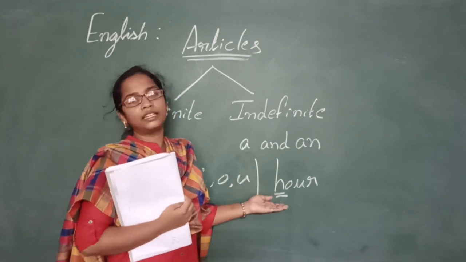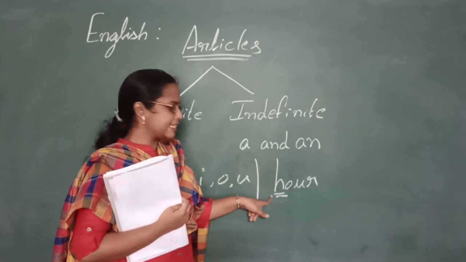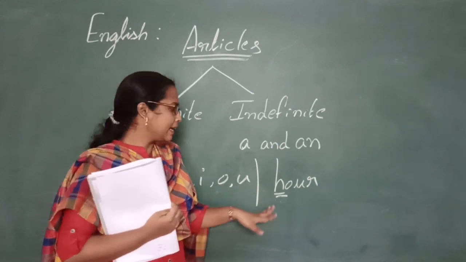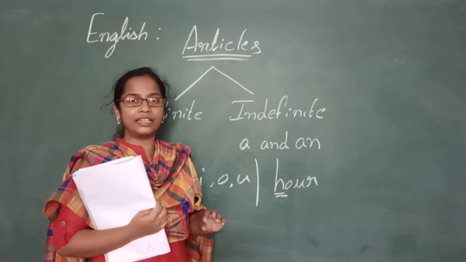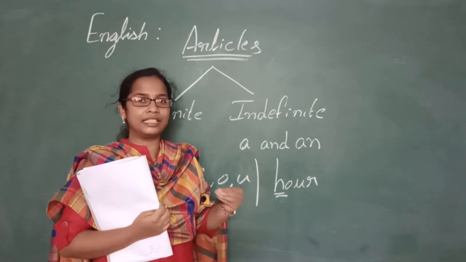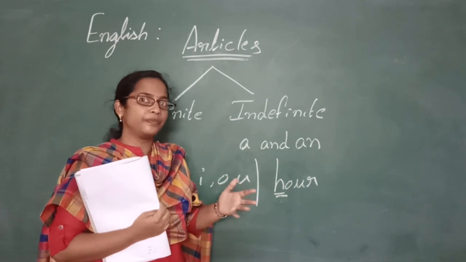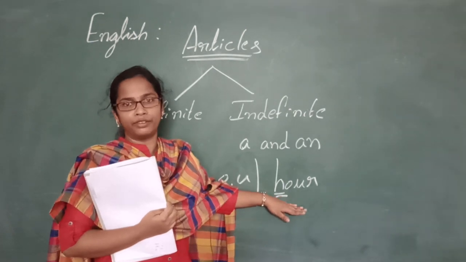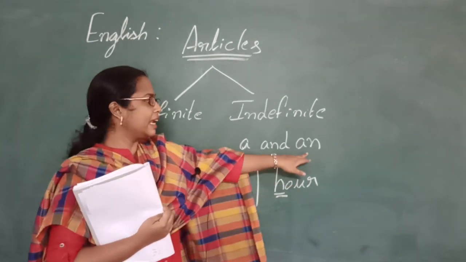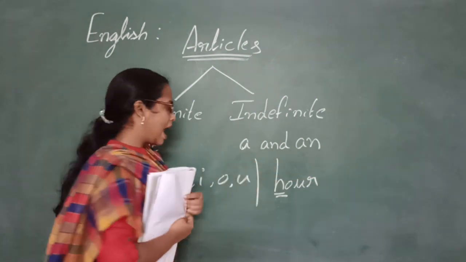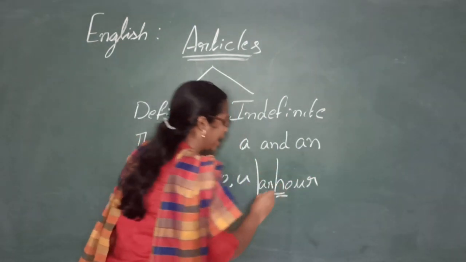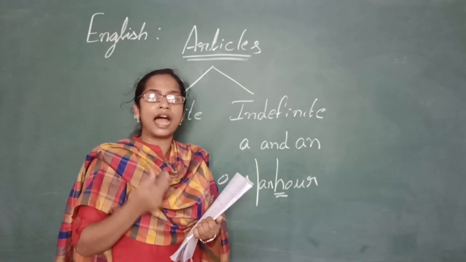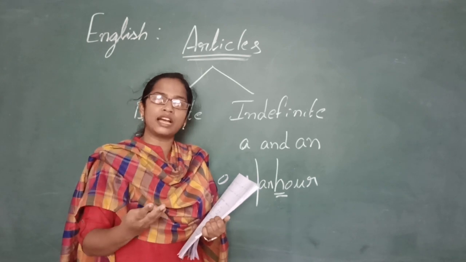So how do you pronounce it? Hour. So even though this H is a consonant, it is not giving out the sound of a consonant because it is silent here. Got it, children? This is not pronounced out. H is not said out. We say it as our and it is giving out the sound of a vowel. So we use the article an here. We say an hour. Give me some more examples, children. Some more examples of the words that start with a consonant but give out the vowel sound.